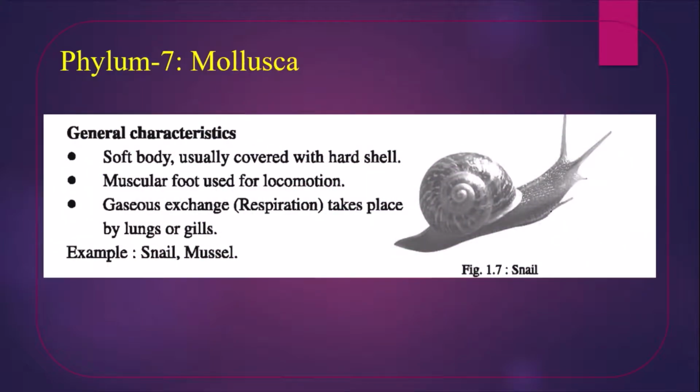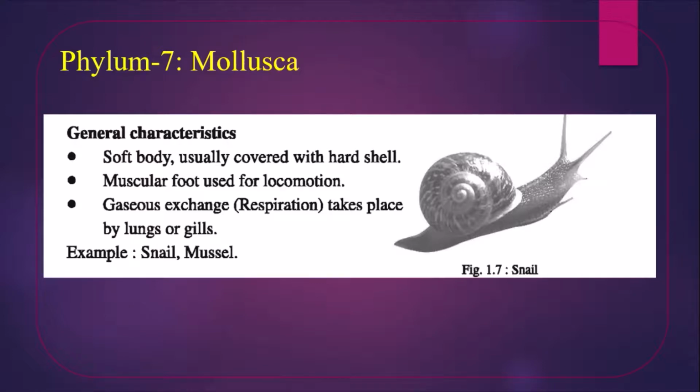General characteristics of Mollusca. Number 1, soft body usually covered with hard shell. Follow the picture. A hard shell covers their body. Number 2, muscular foot used for locomotion. Their foot is formed by a muscular part of the body, that's why it is called muscular foot.